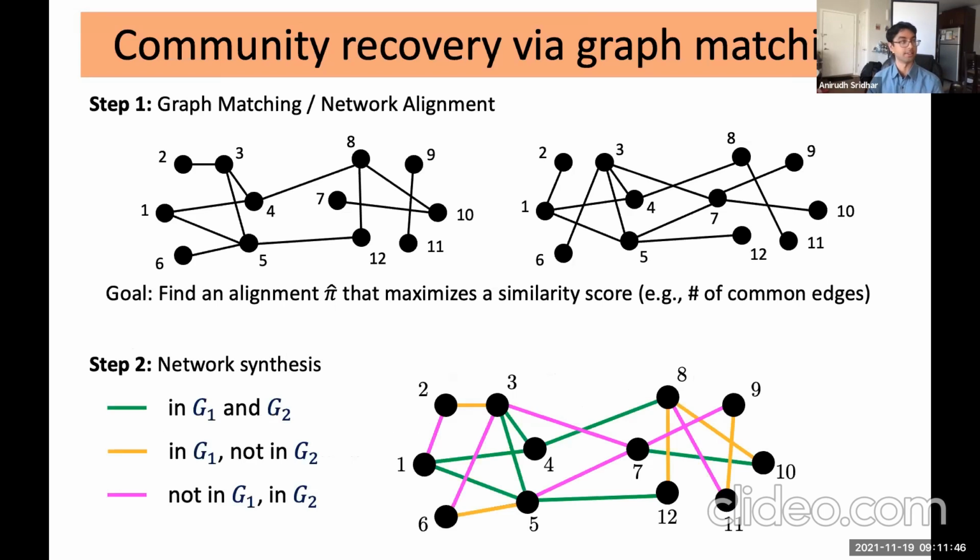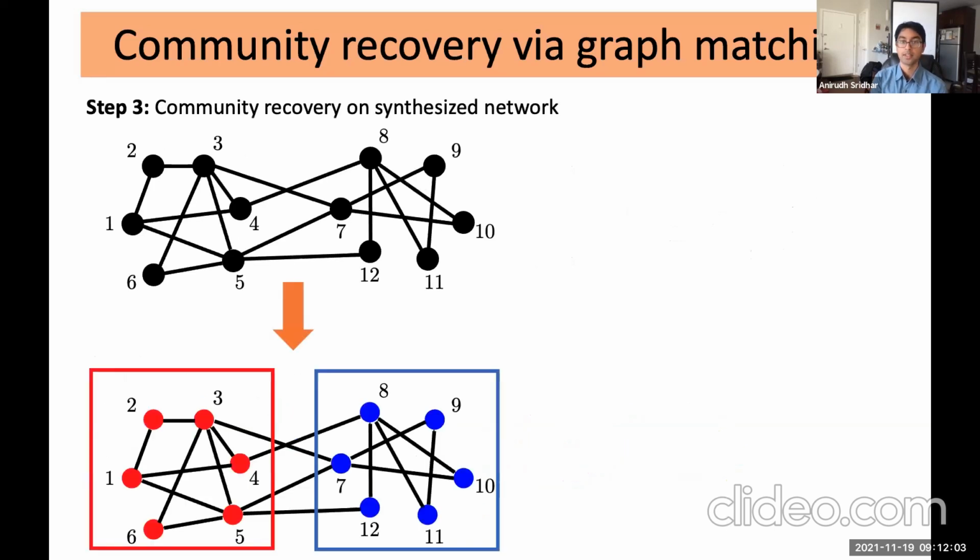And once we've aligned these networks according to the alignment pi hat, what we're going to do is simply overlay the networks according to this alignment. And the result looks something like this, where we have a denser network formed from edges that are both shared and not shared across the two networks. And finally, now that we have a richer network to work with, we can run a community recovery algorithm on the synthesized network. And that'll allow us to identify the communities in the network.